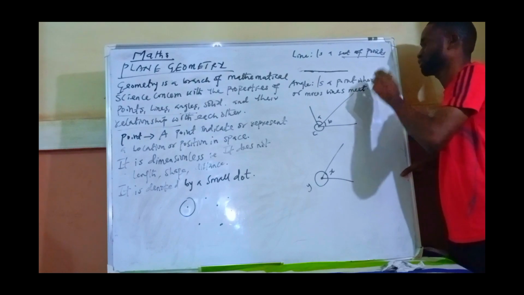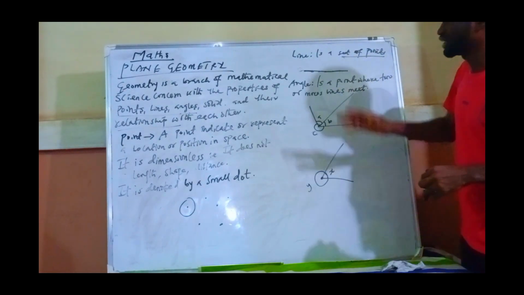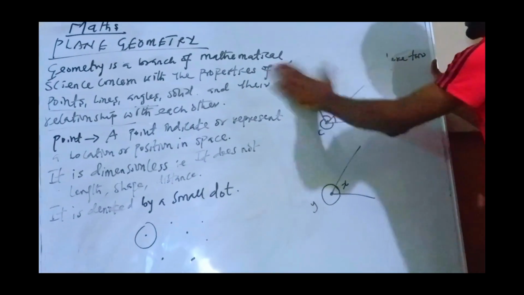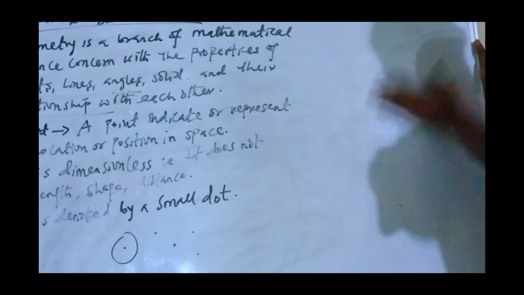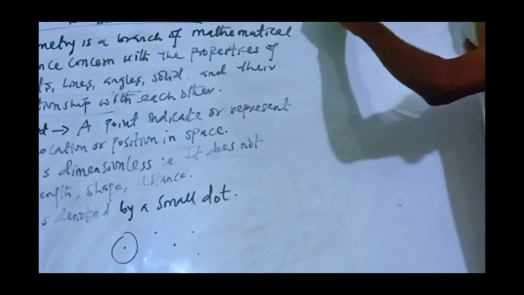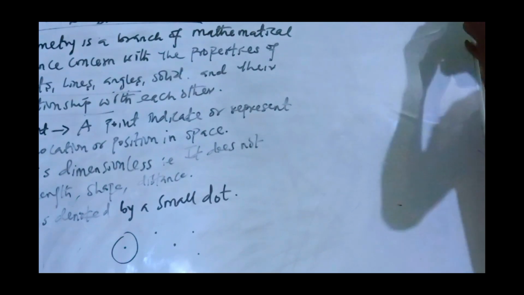So the moment two or more lines meet together, an angle must be formed. Okay, so having said that, since we are done with that, then we'll now go down to the cases. What are the cases? We are going to build some cases that enable us to understand this topic very well. Now, under the first case, we are going to study case 1.